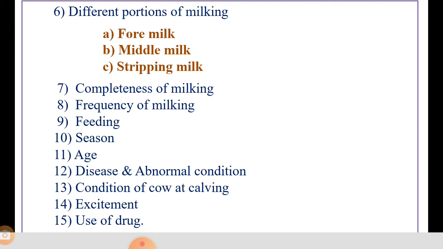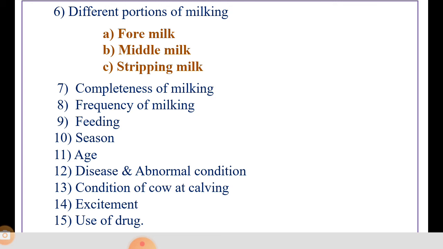The next point is the condition of the cow at calving. If the physical condition of the cow at the calving stage is good, it gives milk with high fat content, and the poor condition of the cow will result in lower fat content. If the cow is in poor condition at the calving stage, it will result in low fat content.